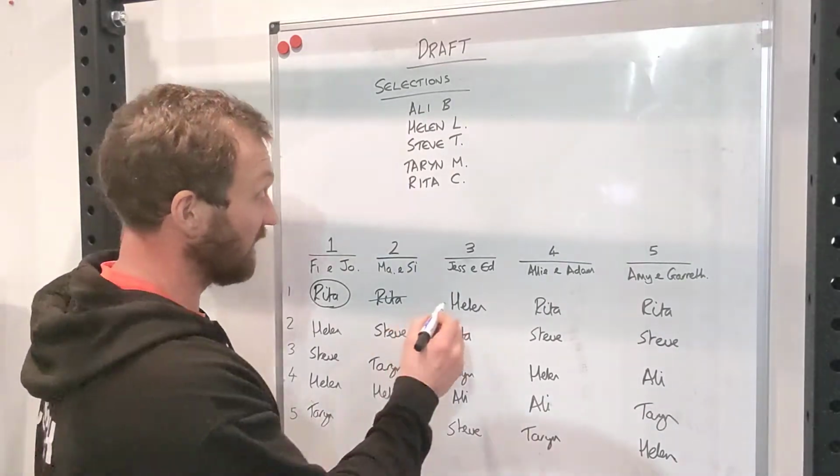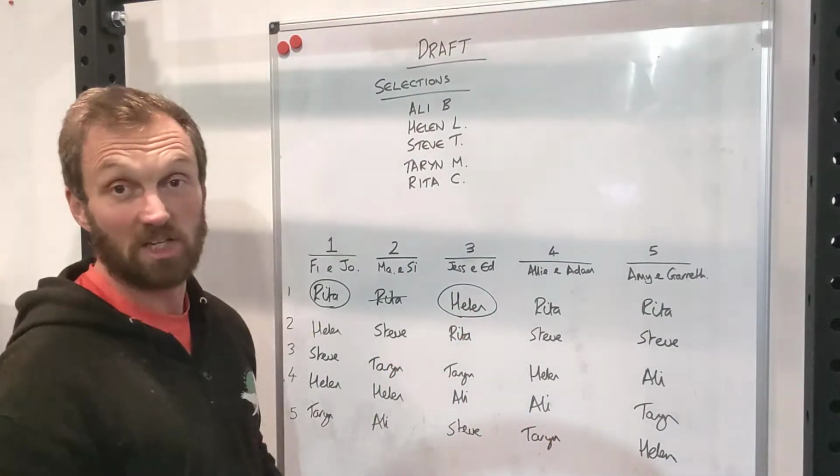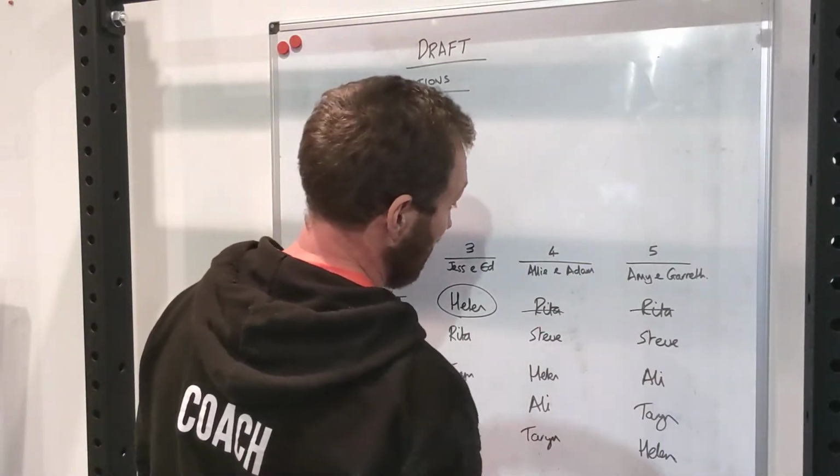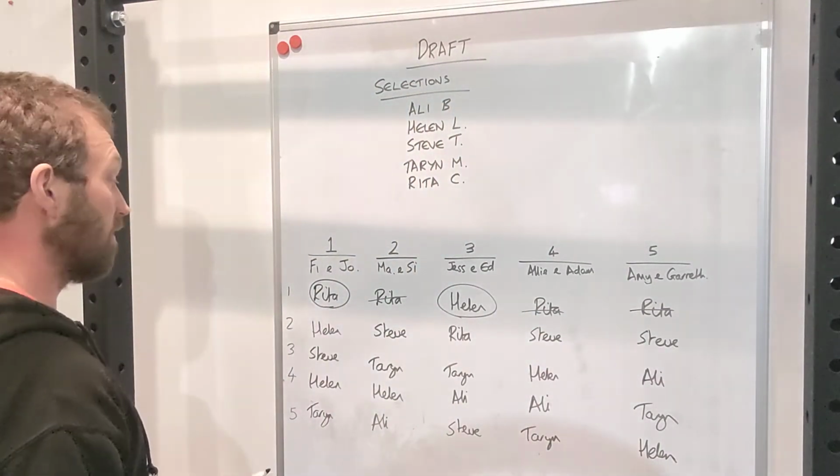Jess and Ed have picked Helen, and she hasn't been picked yet, so she is assigned to Jess and Ed's team. Rita's been picked. So Amy and Ali's team, they both miss out.